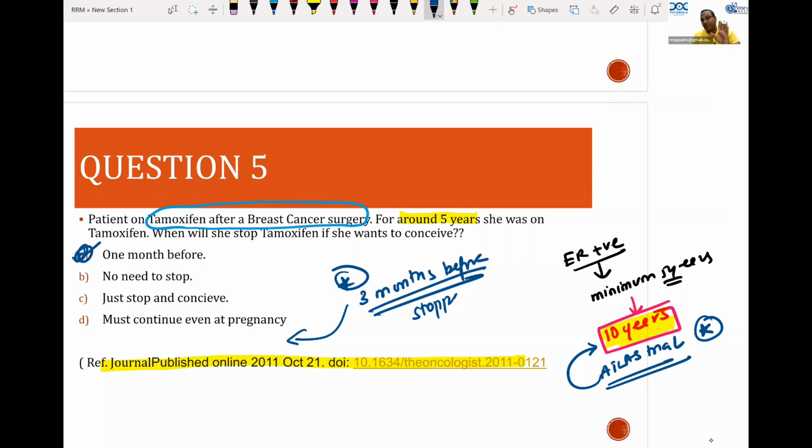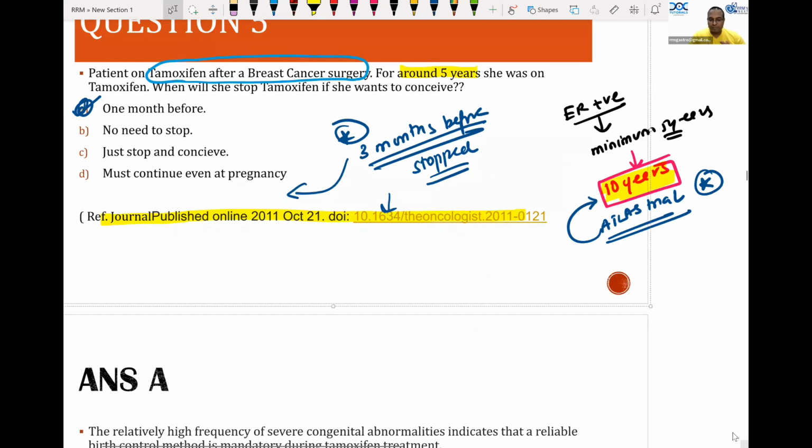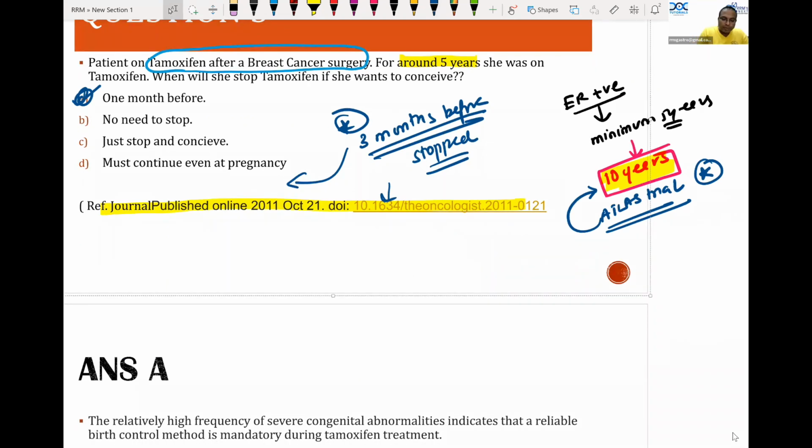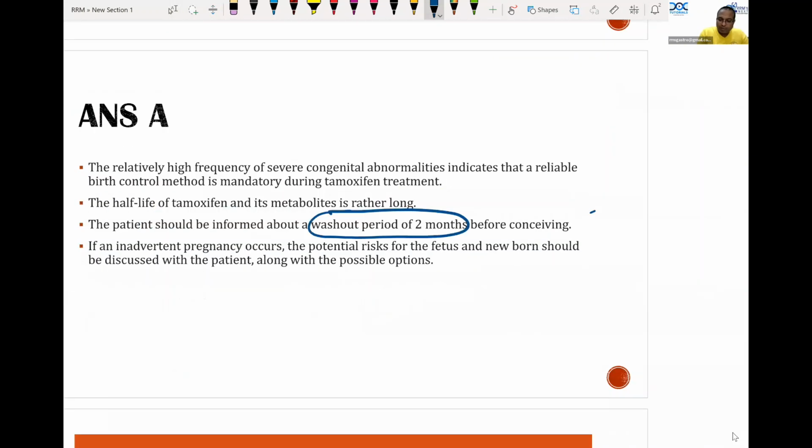This is teratogenic. There are so many stillbirths. So the ideal is 2 months, as given in this paper, to stop this drug before conceiving. This question is totally not available in any of our standard textbooks, and we have not discussed this before. This is a new question asked in the exam. So the patient should be informed about the washout period of 2 months before conceiving. Okay, this is the answer here.